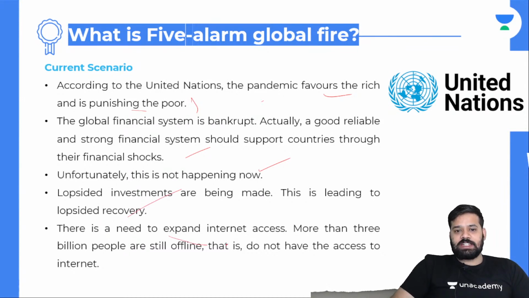There is a need to expand internet access. More internet access is required. Even today, we see many countries without internet access. Why many countries? Even in India, in many rural areas, people find it hard to afford internet. More than 3 billion people are still offline, that is, they do not have access to internet.